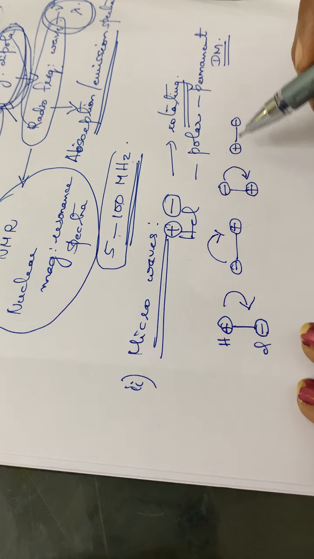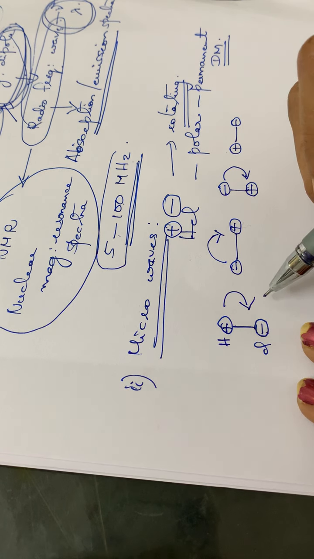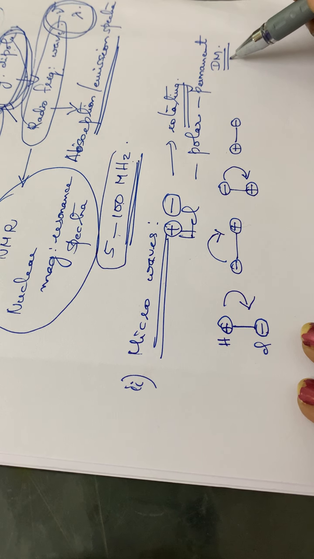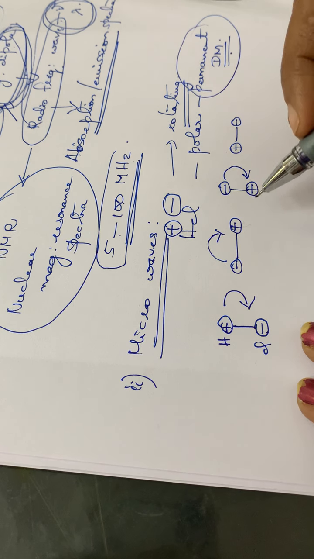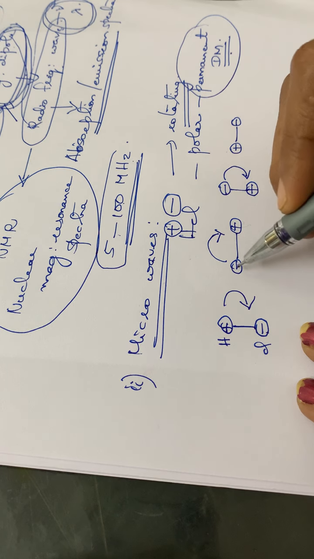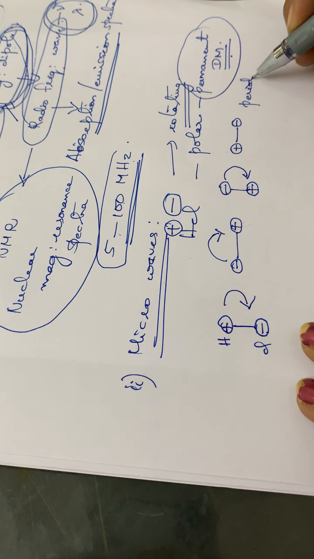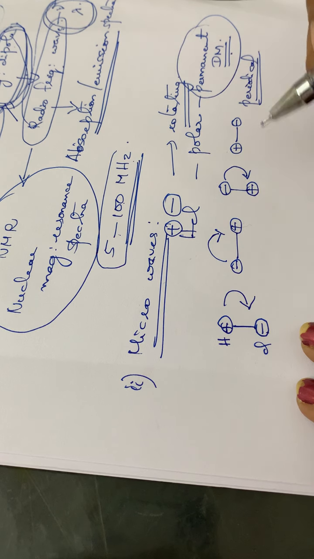Likewise the molecule is rotating all the time, and as a result of this rotation it generates a dipole moment. This rotation is periodical.